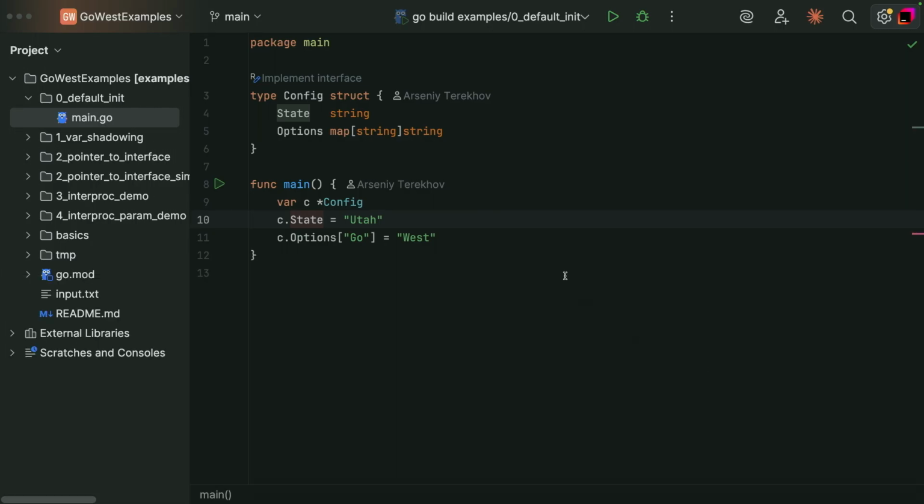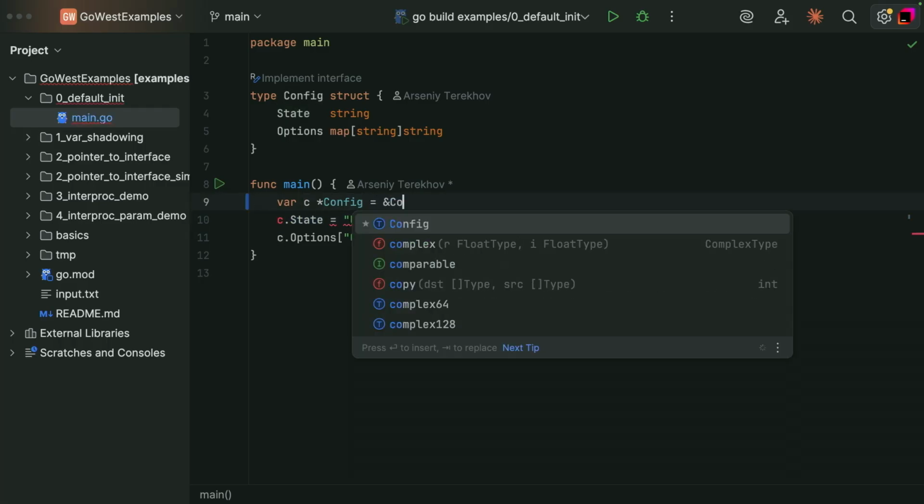So let's figure it out. Actually, if we declare a variable in Go without initializing it, it's assigned its zero value. And the zero value of all nilable types is nil. So the variable C is default initialized to nil, and then when we try to set its field, we get a panic. So to fix this issue, we need to initialize it. Let's do it.